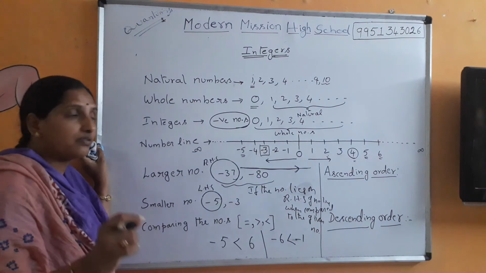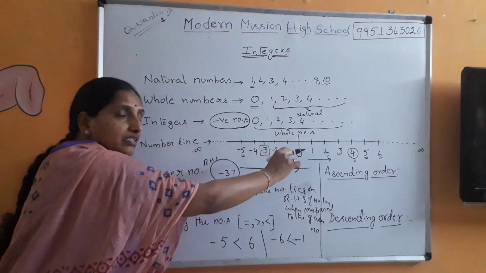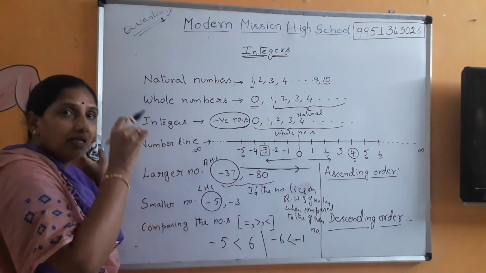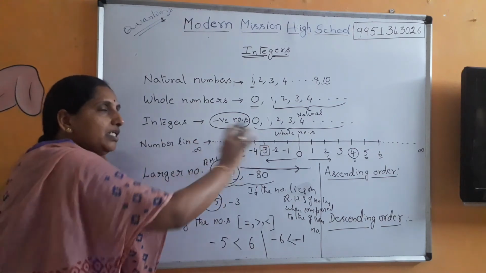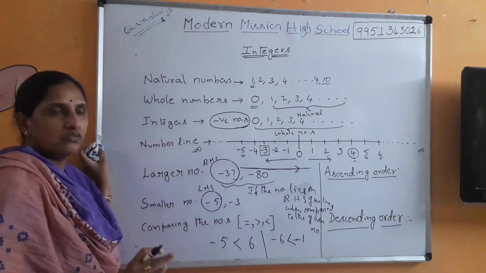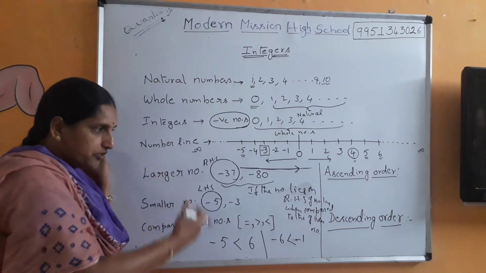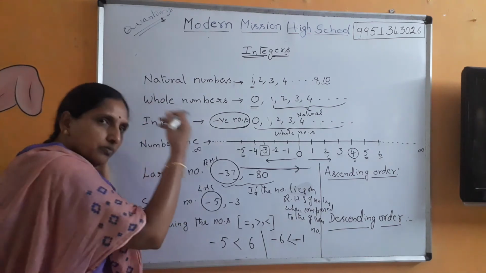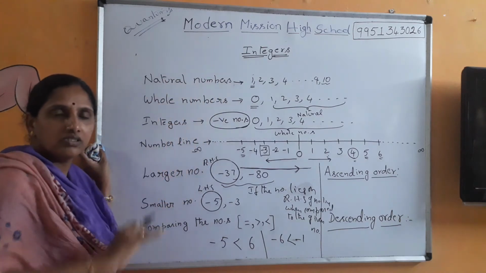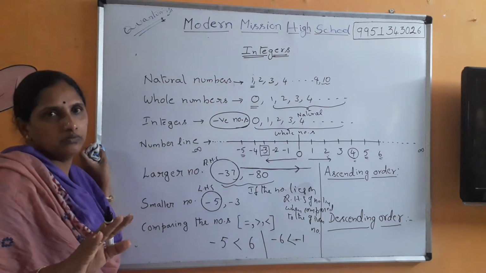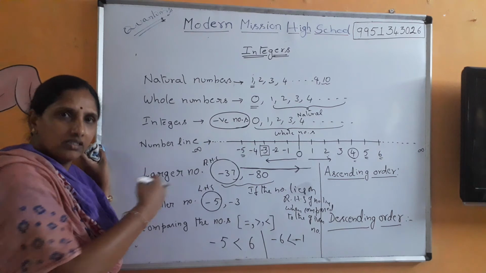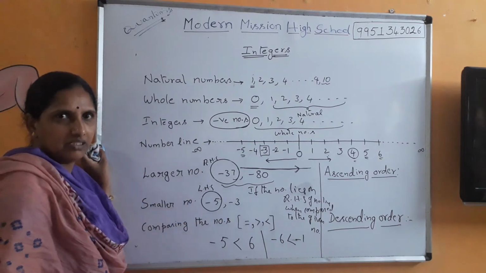So you need to compare with the numbers given on the number line only. Then there will not be any kind of confusion. Once you are used to it, afterwards there won't be a number line also. It is not necessary for you to imagine a number line. It comes automatically. But this is the beginning.